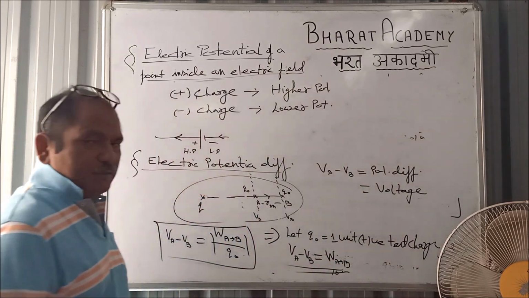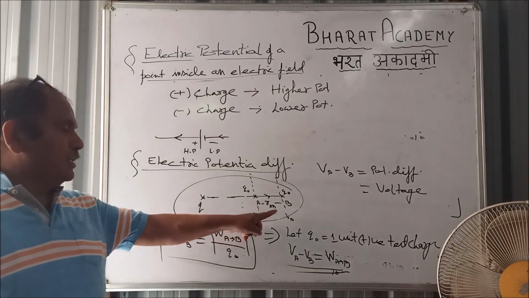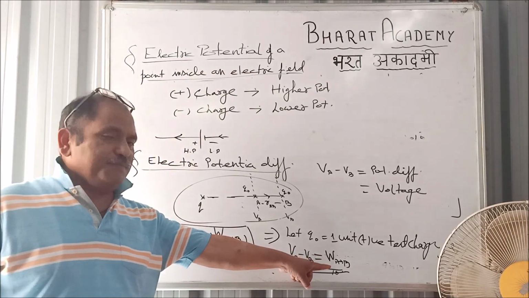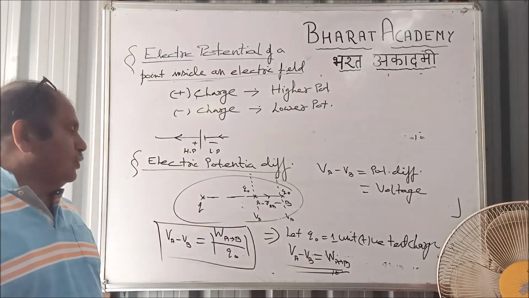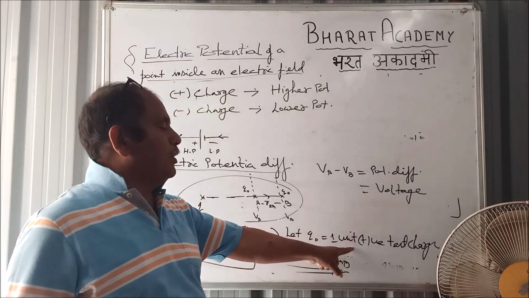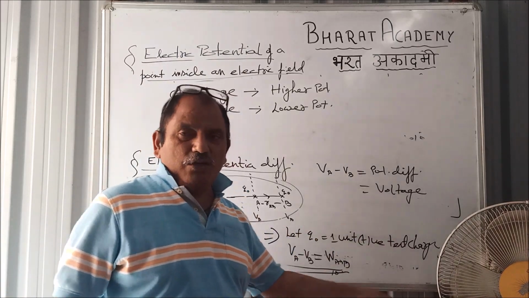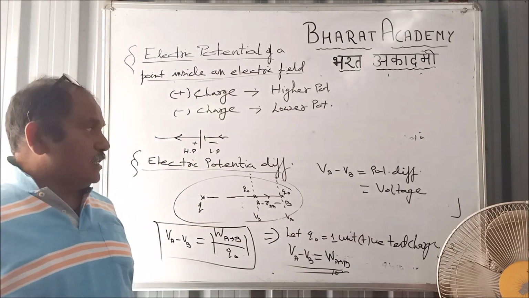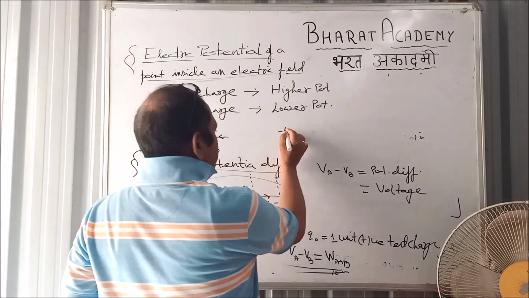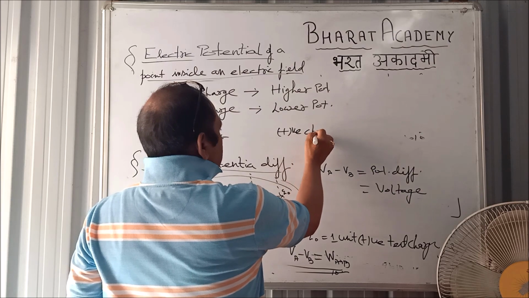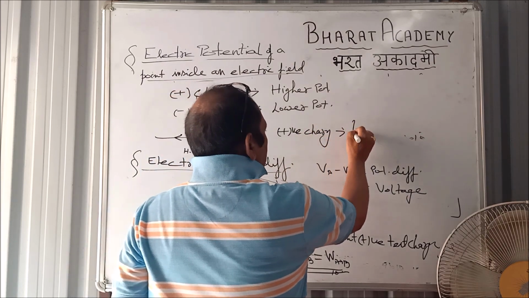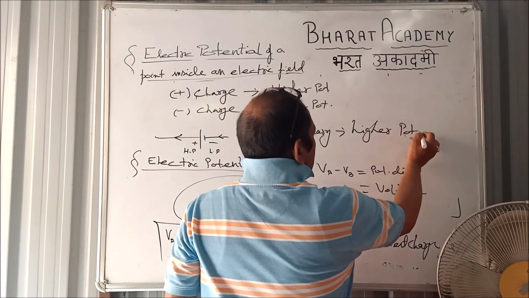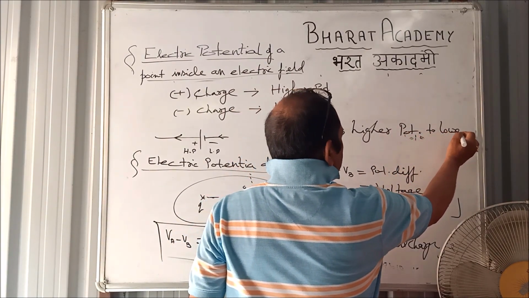What does it mean? The electric potential difference between the 2 points inside an electric field is defined as the amount of work done to displace a unit positive test charge from a point of higher potential to a point of lower potential. Remember, for positive charge we will use from higher potential to lower potential.